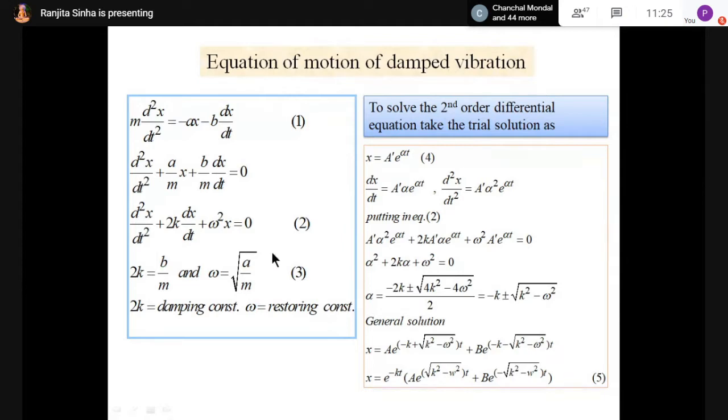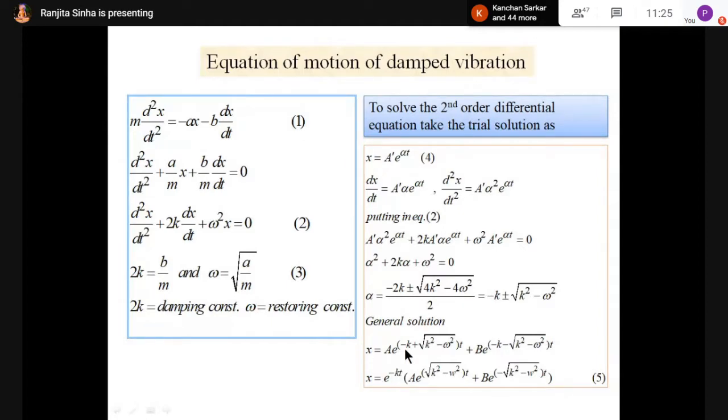Generally we solve this differential equation. Now x I can write, because e to the power minus kt is in both terms. So I am putting this e to the power minus kt outside. So x equal to e to the power minus kt, then what remains?